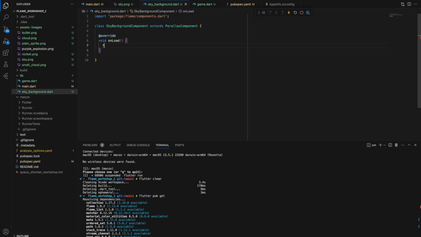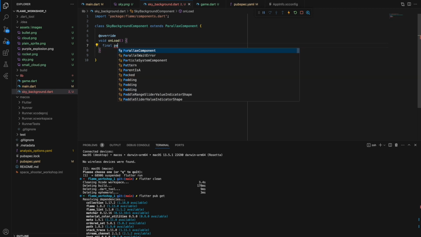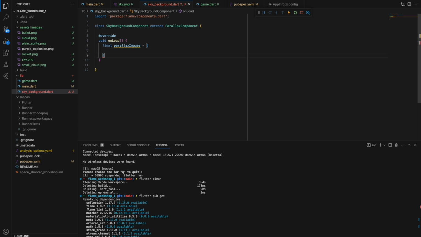First of all, we would need to create a list of parallax images. This is just a simple list, and here we would need to add parallax images.